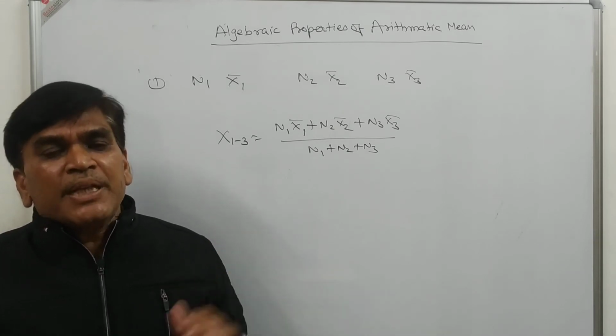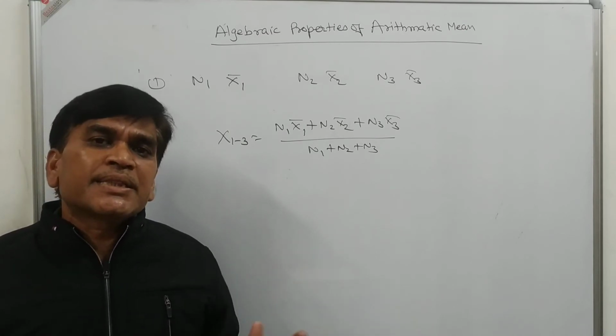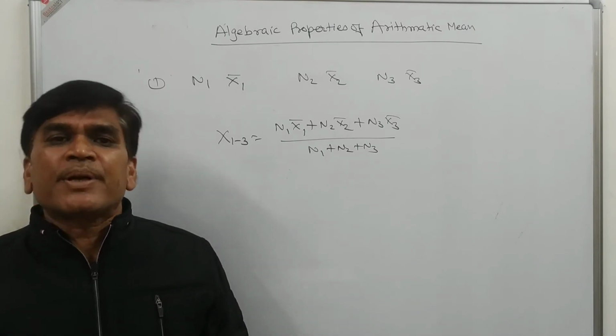Thus, if we feel that the series is very lengthy, then we can break the series into 2 parts, 3 parts, 4 parts, 5 parts, however many parts you want.